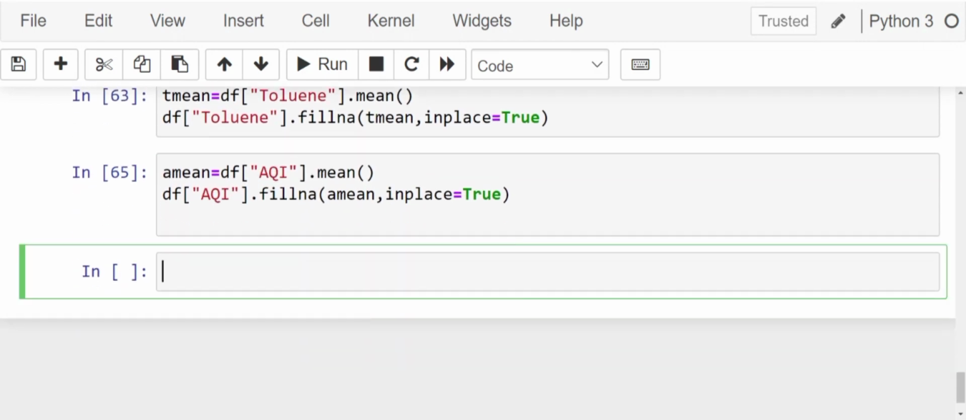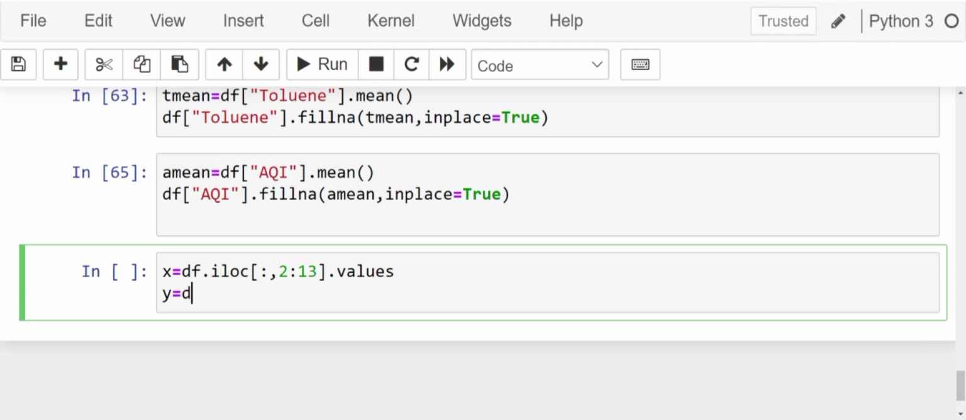How do we do it? We write x is equal to df.iloc. We want all the rows, so the colon implies that we need all the rows. But how many columns? From 2 to 13 we need columns. We'll write .values so that we get an array, and y is equal to our air quality index, iloc. We need all the rows, but we only need one column, that is -2, .values.